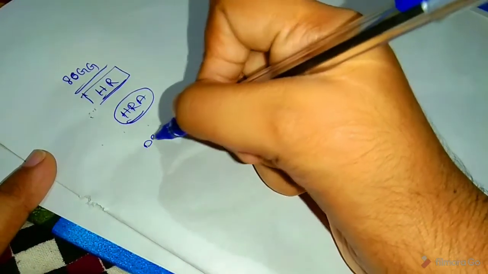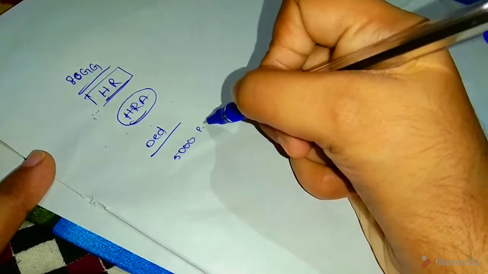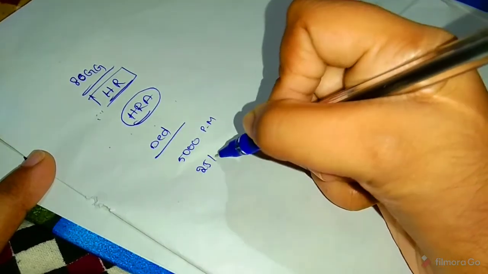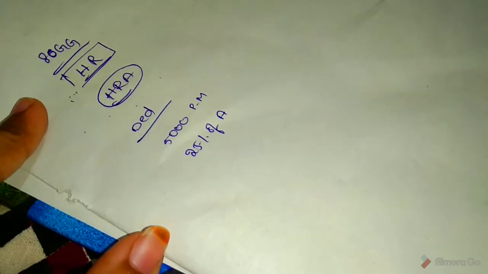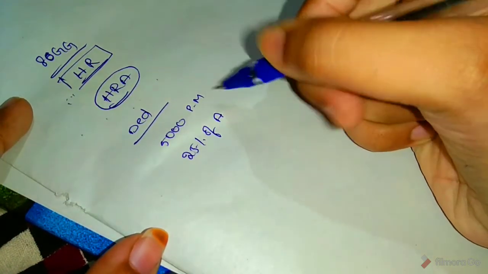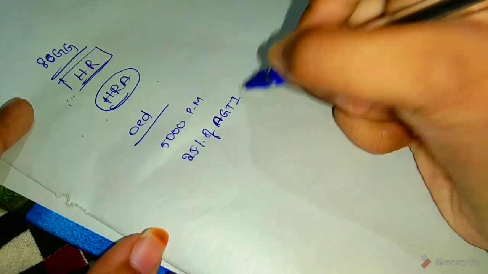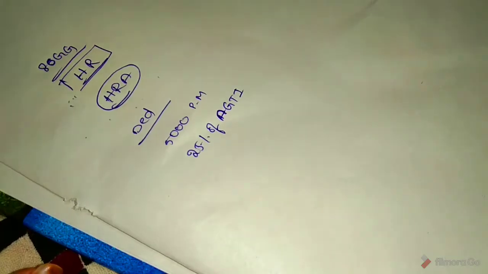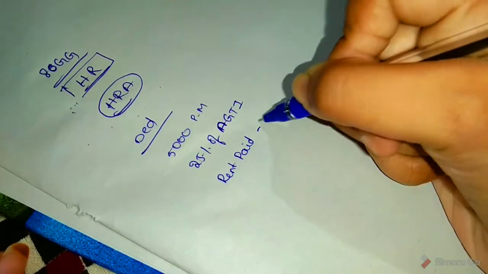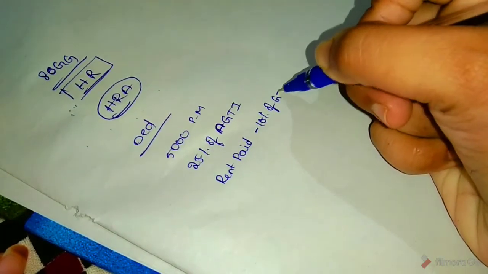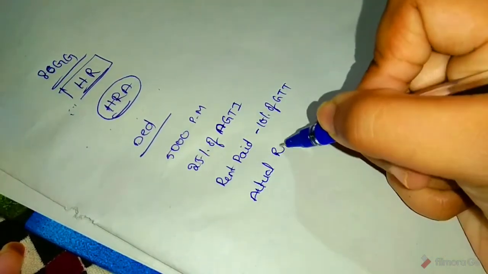So here the deduction is 5,000 per month, or 25% of adjusted gross total income, and next, rent paid minus 10% of gross total income, and next, actual rent paid.